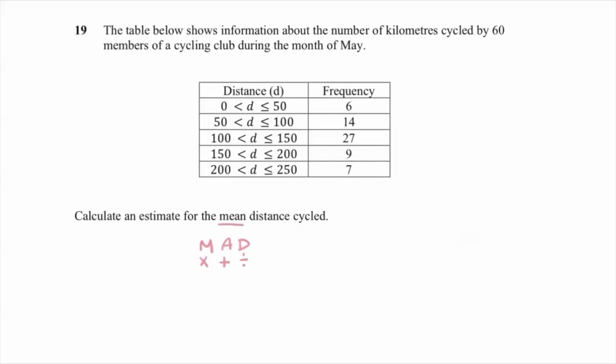So I come up to this table and I've got to decide what it is I'm actually multiplying. I have got 6 cyclists that cycled a distance between 0 and 50, but I don't know what they cycled. Could have been anything as long as it was in that range. So what number do I use? I use a number that's fair. I use the midpoint. So I will be taking the midpoint and multiplying it to the frequency to get my result. And I'm going to do that on every single row. Once I finish my multiply stage, I'm going to add. Now, obviously, I'm going to add this, or there wouldn't be a lot of point in doing it.